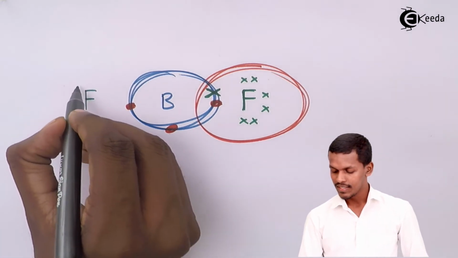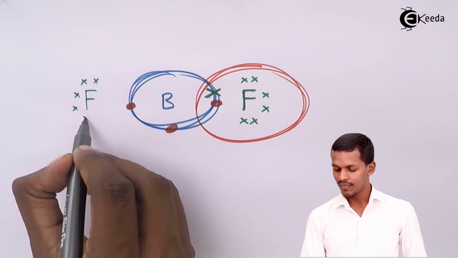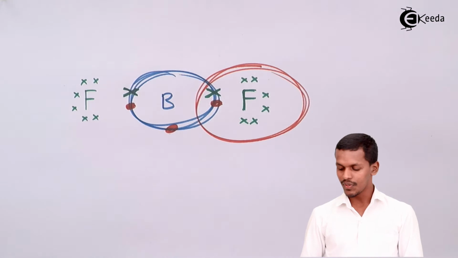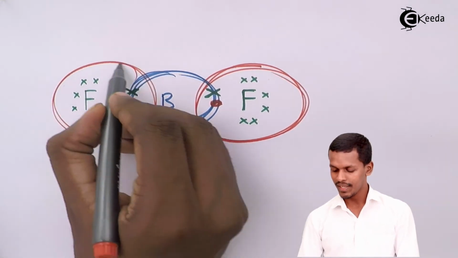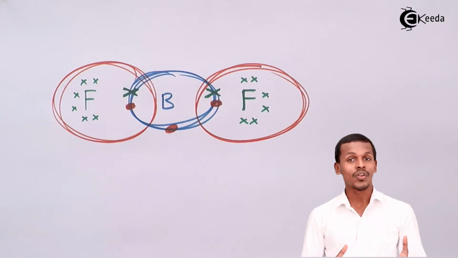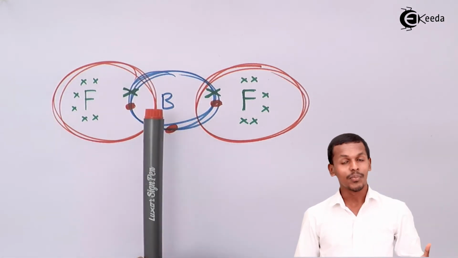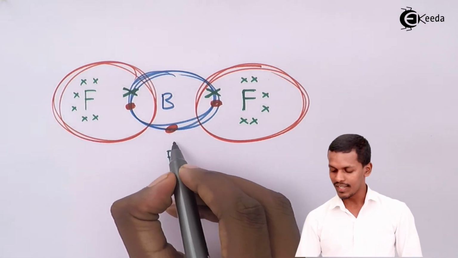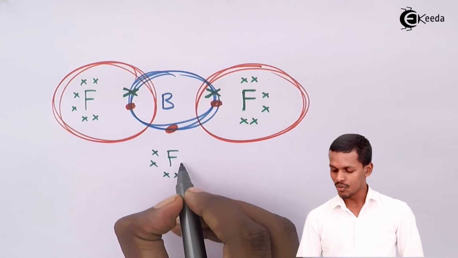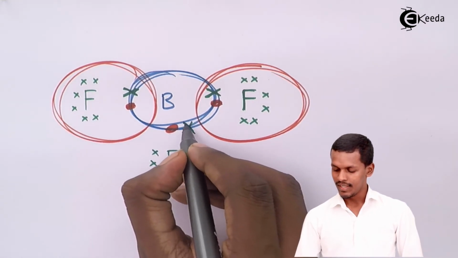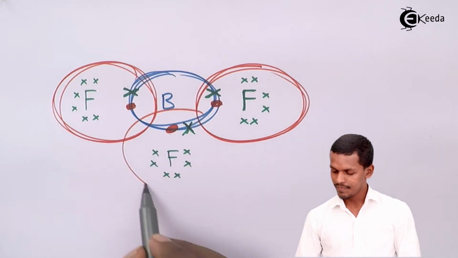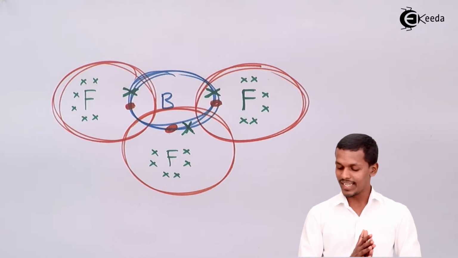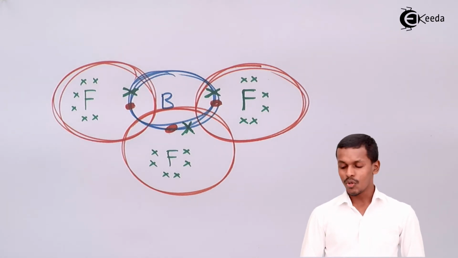So this is 1, 2, 3, 4, 5, 6, and this is the 7th electron of fluorine. And here also we could see there would be a formation of a complete octet for fluorine, but not for boron. So now let us consider another atom that is going to form a bond with fluorine, and that has 7 electrons in its outermost shell, and this is the 7th electron. And here also the fluorine has formed a complete octet and is now stable. We're talking about boron.